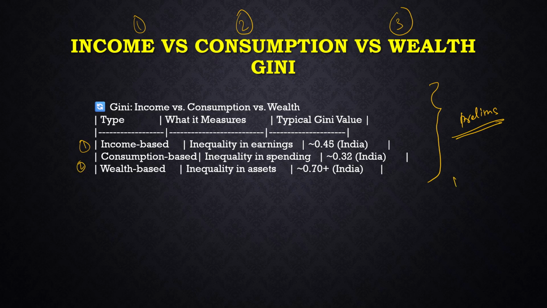Even for mains, you need data to write anything. Data is most important. If you don't have proper data, your answer will not look like it came from a person who has worked so much for mains, because everyone has put in their sweat. So ensure you have the relevant data, because data and facts are important, not just for prelims but for mains too. Consumption-based shows inequality based on spending, and in India it ranges at 0.32. In wealth, India has high inequality at 0.70, which is nearing 1, so the inequality ratio is very high.